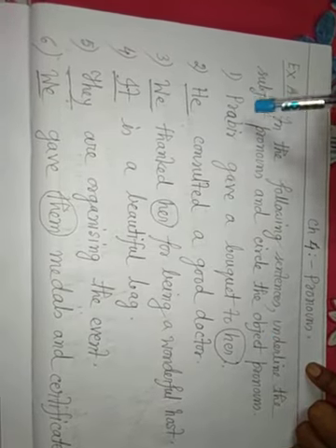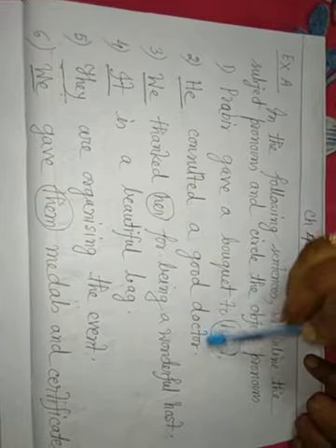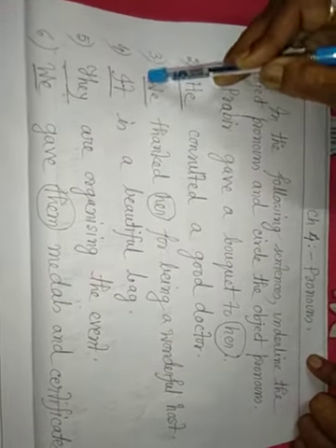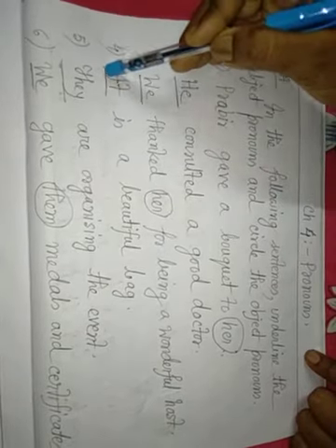That is exercise A: underline the subject pronoun and circle the object pronoun. Probir gave a bouquet to her. Her, object pronoun, circle. He, subject pronoun, underline. We, subject pronoun, underline; her, object pronoun, circle. It, subject pronoun, underline. They, subject pronoun, underline.